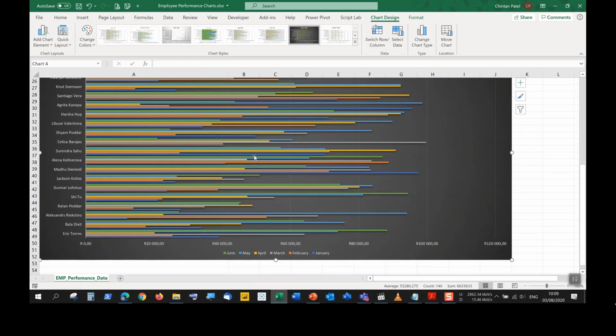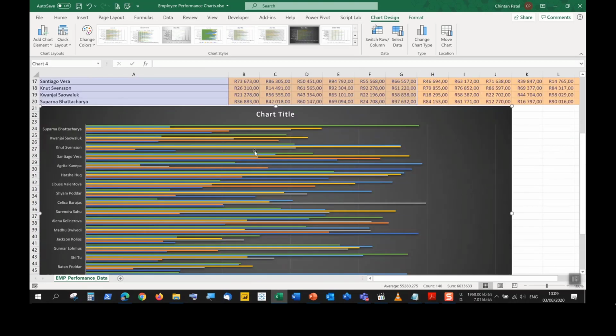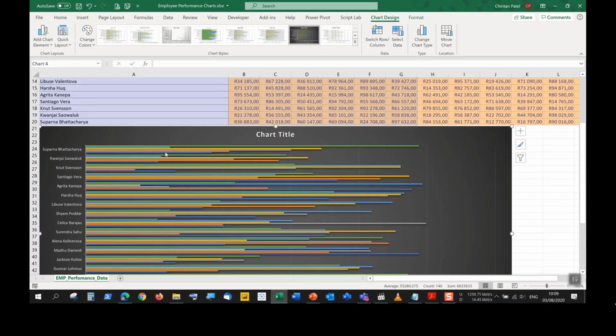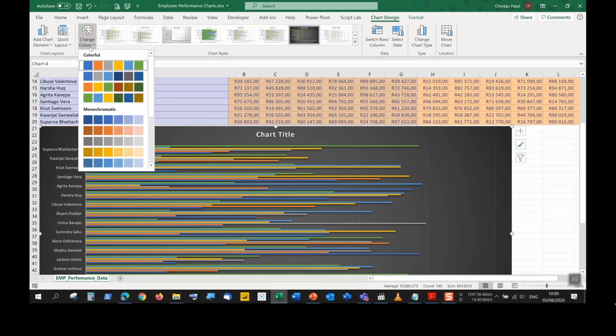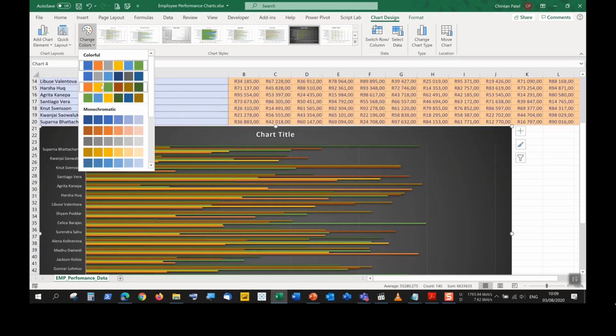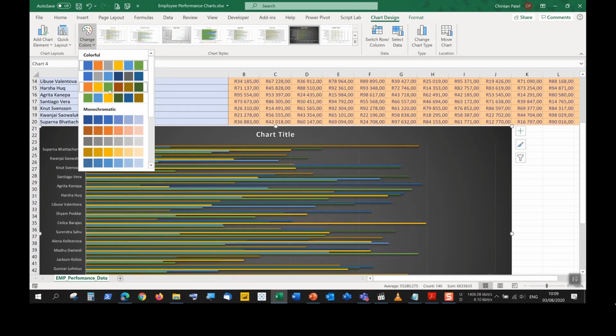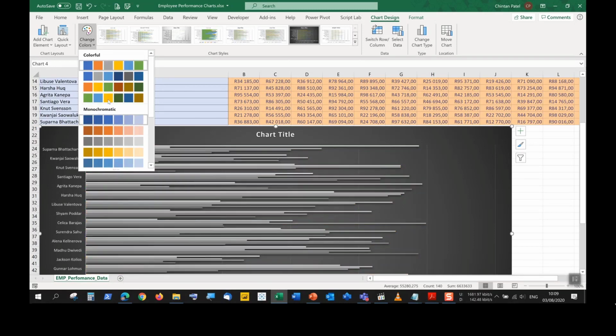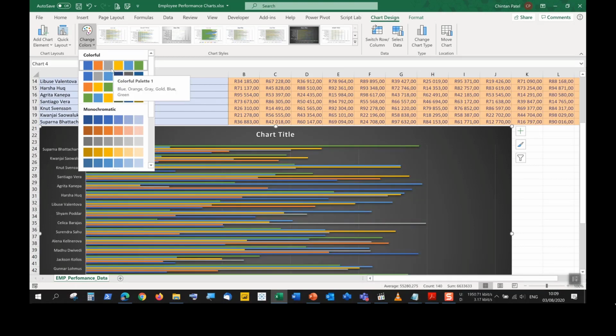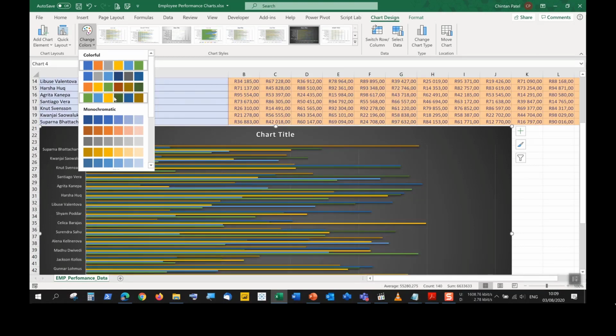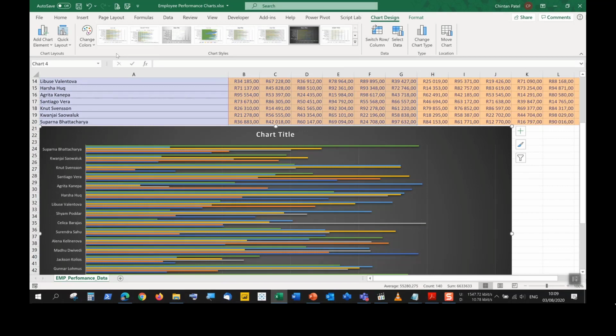We have a darker background, and the color actually then contrasts quite well. I can, if I want to, change the color of the bars overall by using this color palette here of change colors. So if I were to mouse over some of these options here, it'll show me a preview of what I have available. So we can change this if we wanted to. I'm just going to keep it the same.